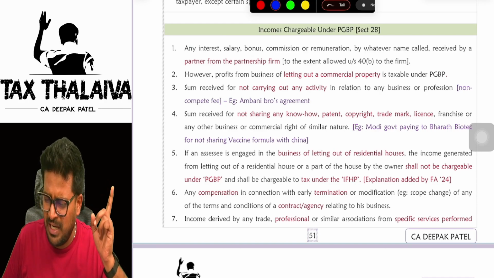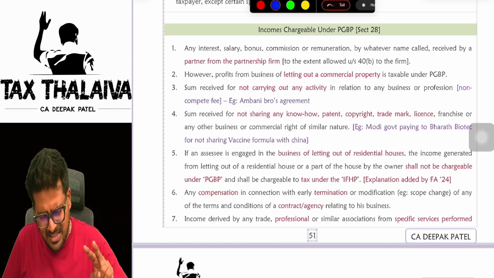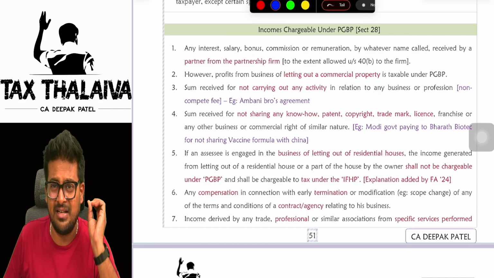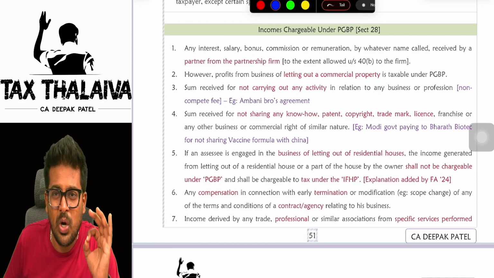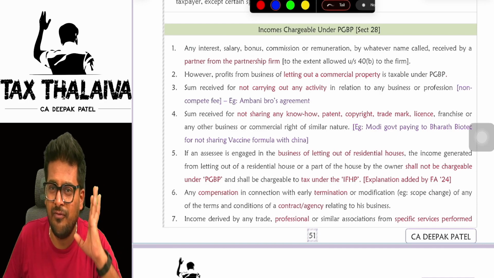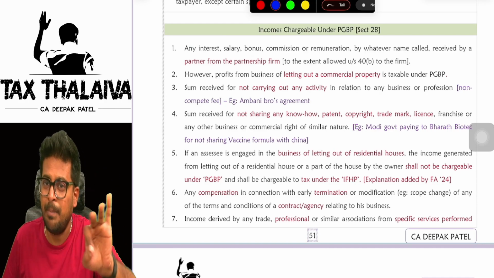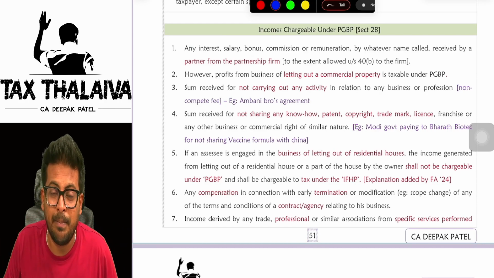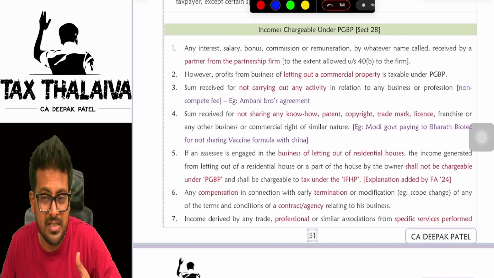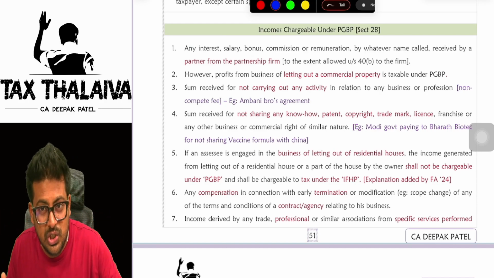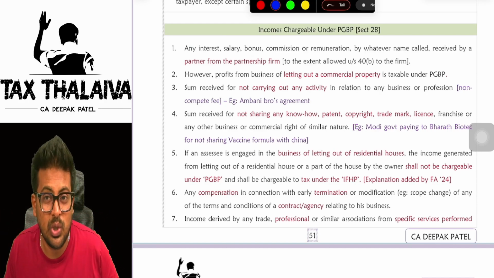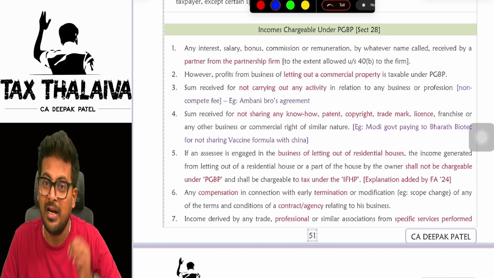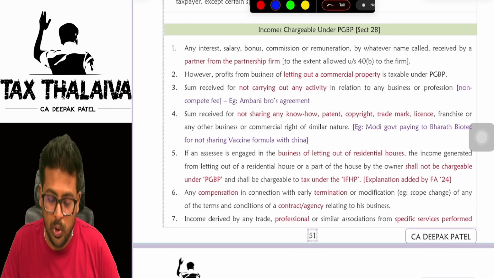Sir, interest is taxable under IFOS. Salary is taxable under income from salary. Bonus, commission, what is this, sir? Partner is not an employee of a partnership firm. First thing, he is a part owner of the partnership firm. That is why whatever payments he receives from that partnership firm means he is doing business and getting remuneration. That is why those payments are taxable in the hands of partner under the PGBP head only.